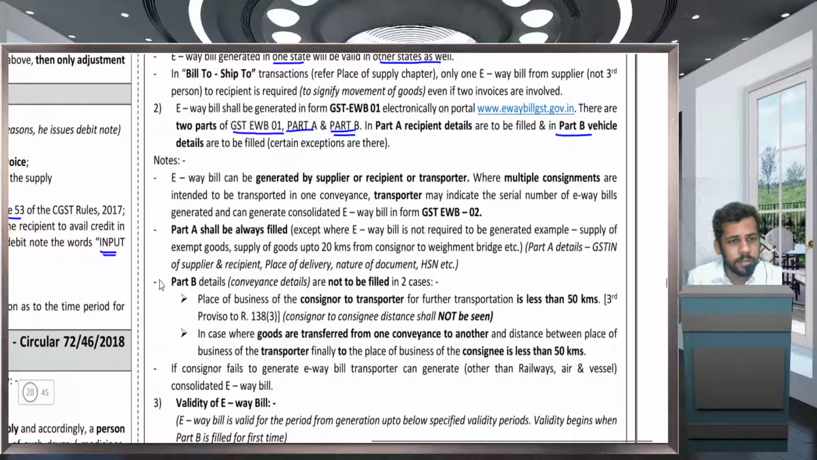This third point will be explaining that. Let us see the notes first one, first bullet. EV bill can be generated by supplier, recipient, transporter. We have already seen it. Where multiple consignments are intended to be transported in one conveyance.